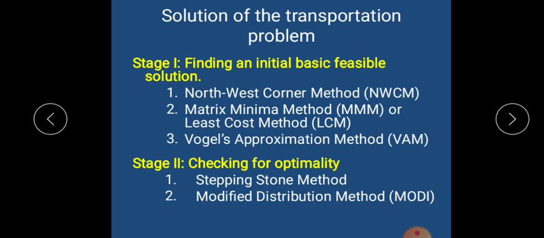You have many different ways of finding the initial basic feasible solution, but for your syllabus you have only three different methods. These are the northwest corner method, or NWCM, also known as the northwest corner rule, NWCR. The next method is the matrix minima method, MMM, also known as the least cost method, LCM. The third one is Vogel's approximation method, known as VAM.